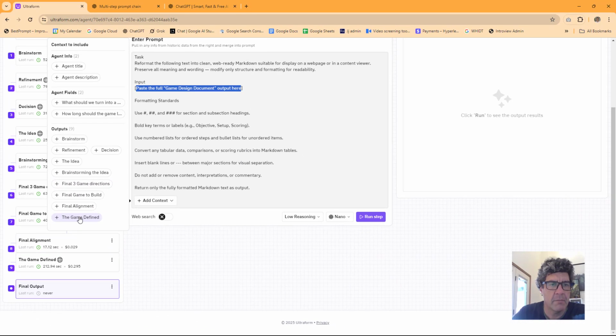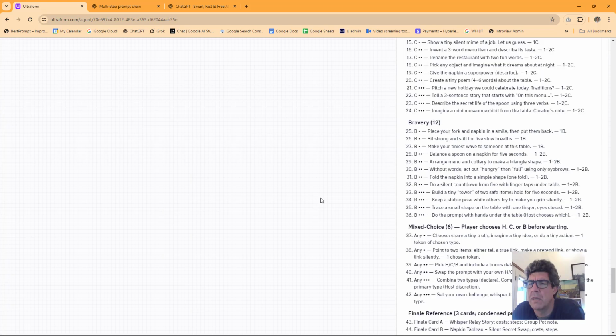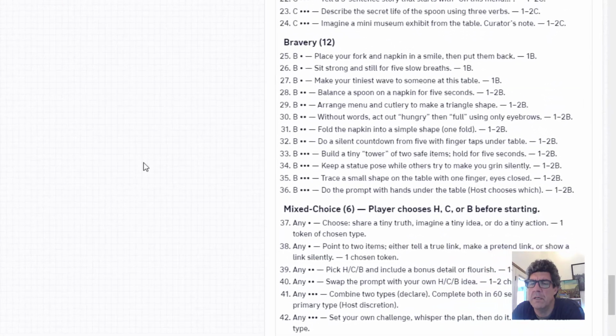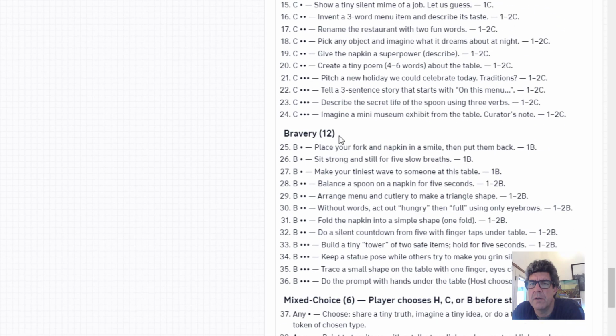The game, what are we up to? Is this thing 60 cents? We should put the 60 there. Okay. Where's the difficulty ones? Make up a new animal sound quietly. Name the animal. Imagine a mini museum exhibit from the table.